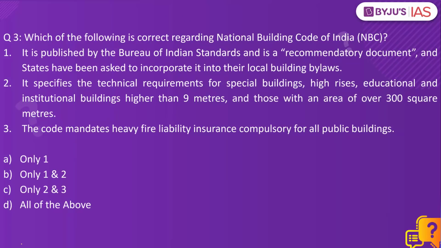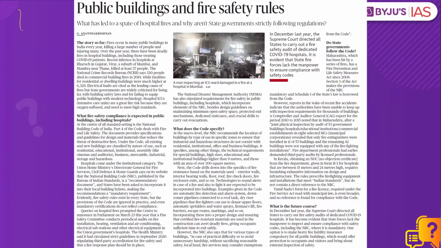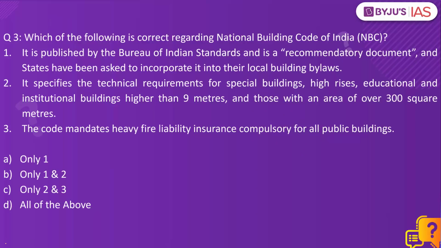Let's look at question number 3, but first up, let's look at the context. This is today's The Hindu newspaper, Public Buildings and Fire Safety Rules. Which of the following is correct regarding National Building Code of India? Number 1, it is published by the Bureau of Indian Standards and is a recommendatory document, and states have been asked to incorporate it into their local building bylaws. Whenever the states are passing laws dealing with the buildings, the safety standards of the buildings, they have to incorporate the recommendations provided in this National Building Code of India, which is published by Bureau of Indian Standards.